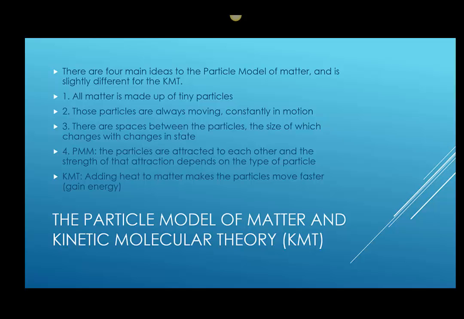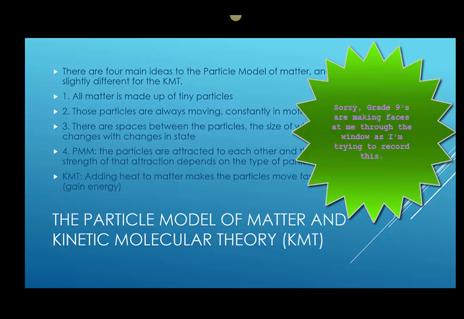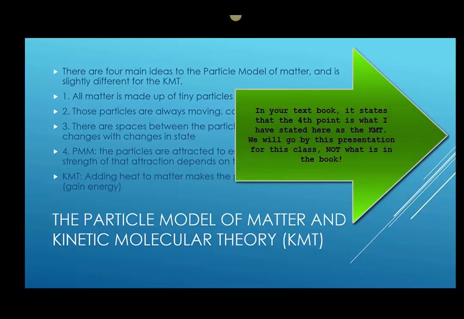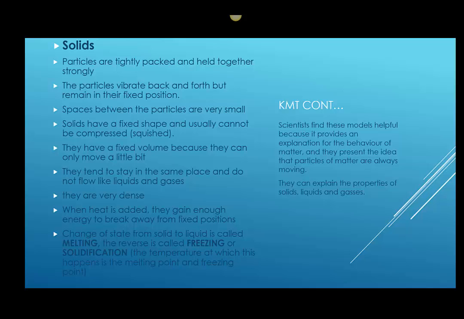Number three, again, the same for both: there are spaces between the particles, and the size of those spaces changes depending on the state. For example, spaces in a solid are really, really close together. The spaces in a liquid are slightly farther apart, and the spaces in a gas are extremely far apart. The fourth point in the particle model of matter is that the particles are attracted to each other, and the strength of that attraction depends on the type of particle. The fourth point in the KMT is that adding heat makes your particles move even faster. They gain energy.